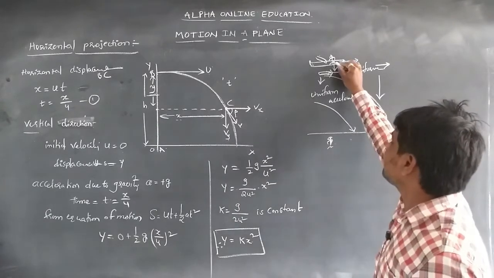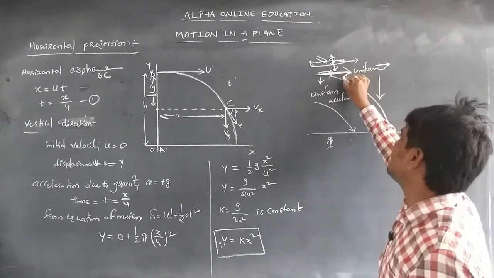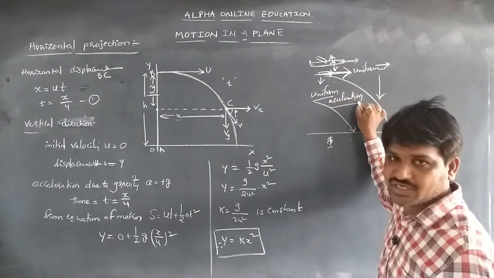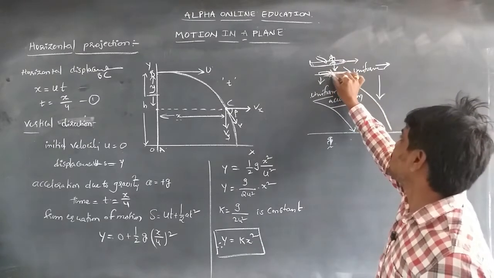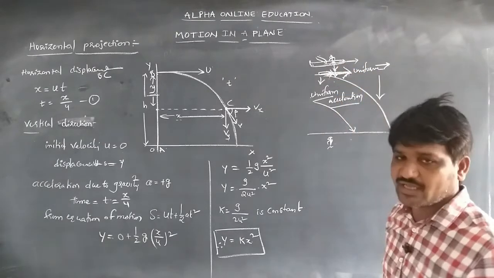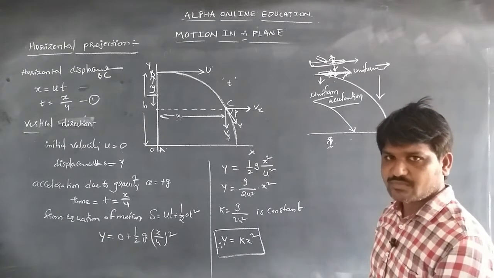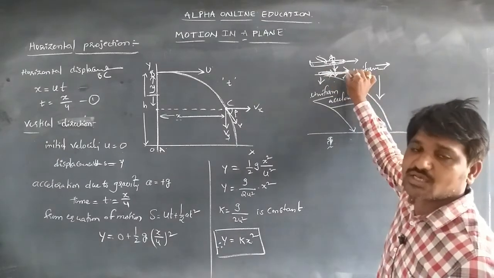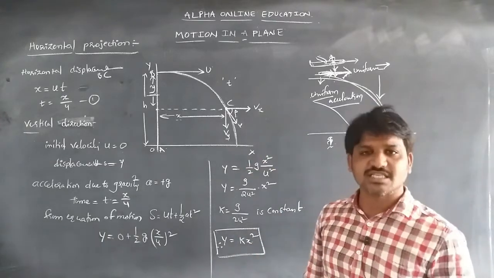Whenever it is dropped, it maintains uniform velocity and moves horizontally, and due to the acceleration due to gravity, it maintains uniform acceleration. So the pilot sees the bomb also having the uniform horizontal velocity, so it appears to move along a straight line downwards like a freely falling body. The observer sees the body moving with some velocity, so the trajectory is a parabolic path. This is an example of horizontal projection.